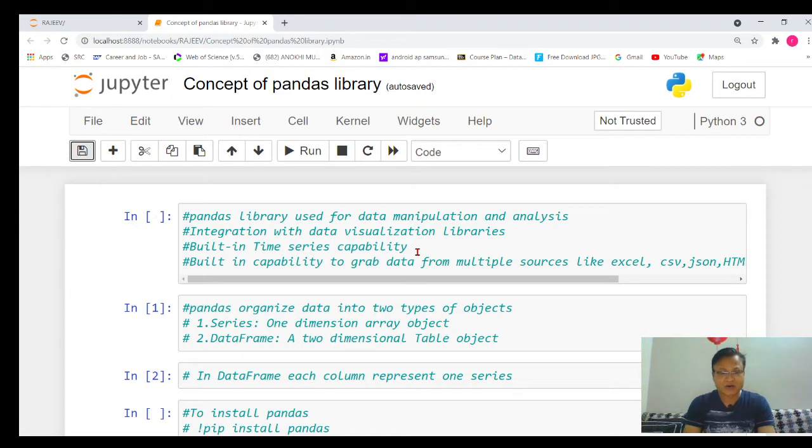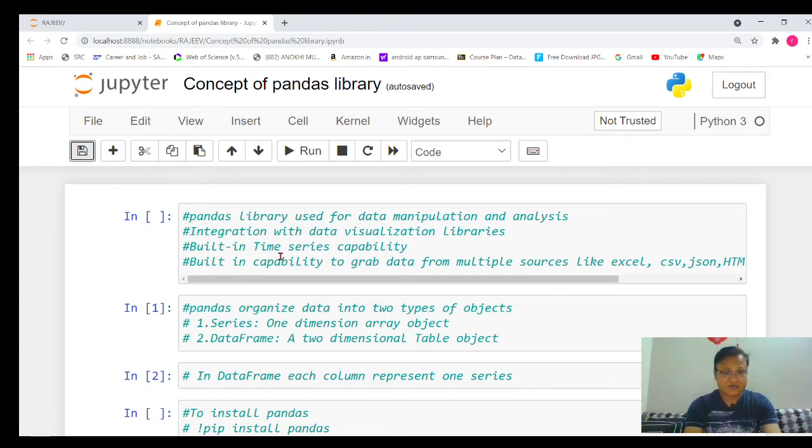It's a very important analysis. Whenever we have data of many months or many years, and we want to predict what may be the future, what will be the impact of that data in the coming years, such type of analysis is required, and pandas is very useful in that case.